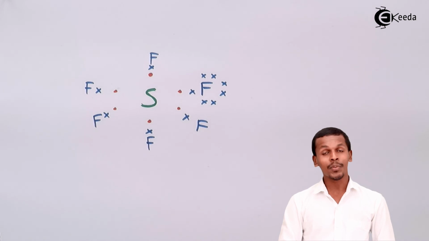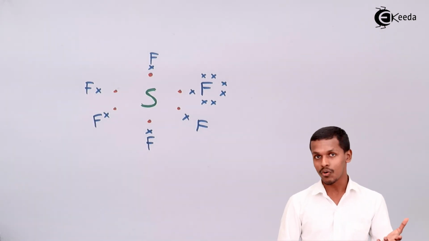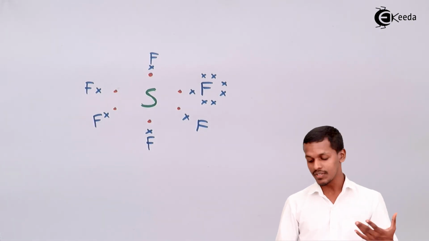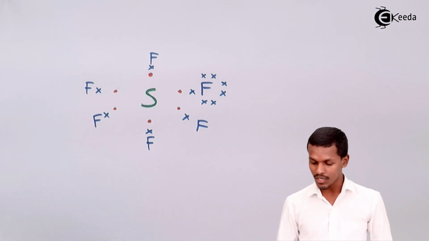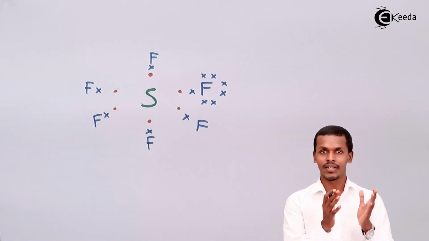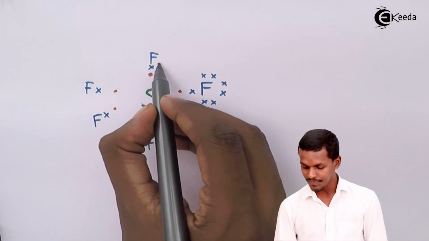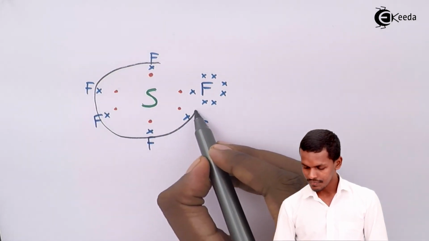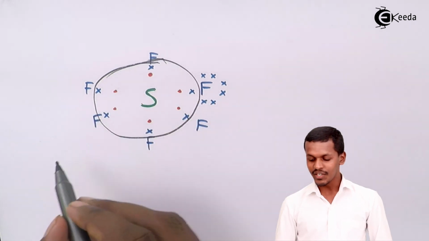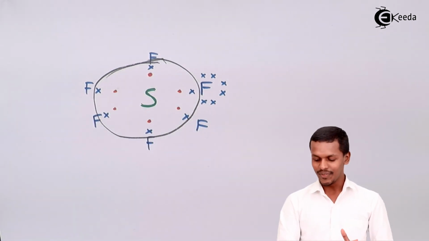So that is fine. But talking about the sulfur, sulfur is the one that will acquire basically more than 8 electrons, and now here it is basically 12 electrons. How could we say that? 6 electrons were in the outermost shell of the sulfur when it was in atomic state, but when it is forming a molecule, we could see that there are a total of 12 electrons, that is 6 electrons of the sulfur, while 6 electrons of the fluorine.